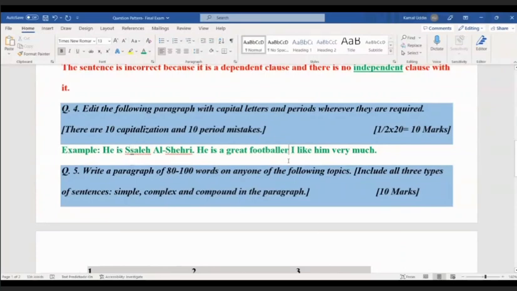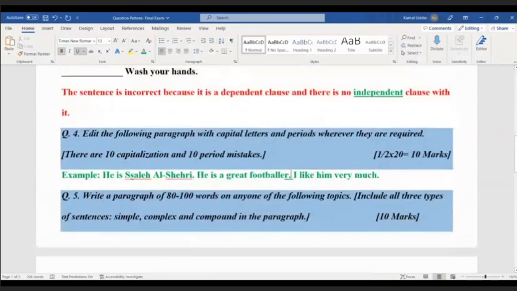And there is another mistake. He is a great footballer. I like him very much. After great footballer, there is no full stop. So you will just underline this so the teacher can understand there is a mistake, and you give a full stop here. So there are two things here, Shabab, in correcting mistakes. First, you have to identify the mistake, and then you have to correct the mistake. Two steps. When you complete both these steps, you get marks. Okay, so this is the fourth type of question.